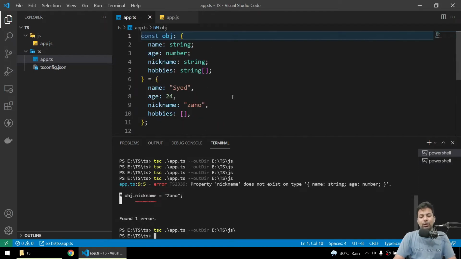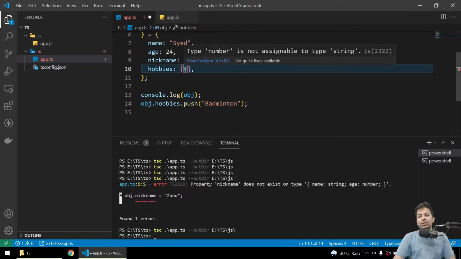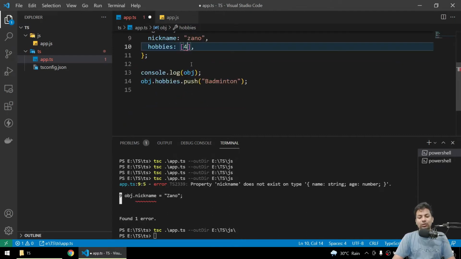see, we got no error because I have told it hobbies will be a string type, and I'm pushing a string. If you just directly push it here also, you'll say cricket. Yeah, so we have a cricket. Or if you put any number, like 4, you get an error instantly. It's a number, you can only store strings. So I'll say cricket.